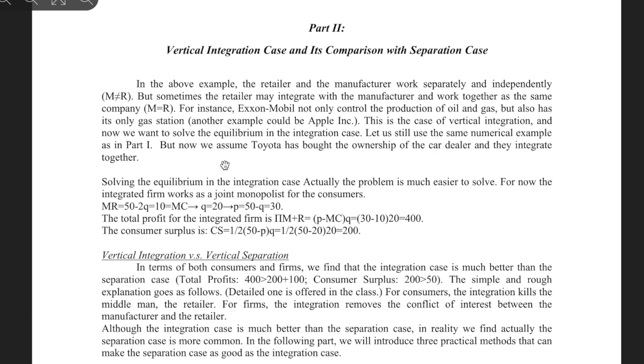And now we want to solve the equilibrium in the integration case, where manufacturer is at the same time the retailer. And let us still use the same numerical example in part 1, right? So now we assume Toyota has both the ownership of the car dealer and they integrate together, right? So now it goes right from manufacturer to consumer directly. There is no middle guy, right? So what happens? Now we can see it's no longer a vertical relationship, right? This is direct.